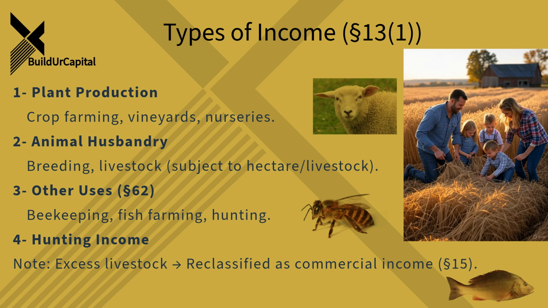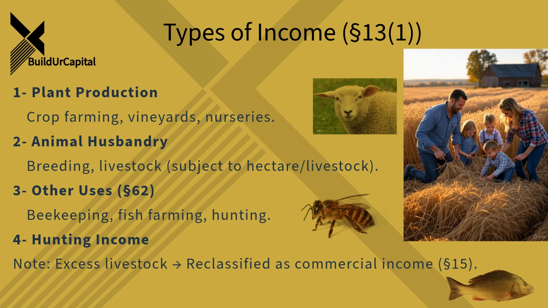What else counts as agriculture and forestry income? There's also income from other related uses. This is covered in Section 13 and also Section 62 of the Tax Act. Like what? Things like inland fishing, managing fish ponds, or fish farming, beekeeping. And transhumance, that's moving livestock seasonally, and even seed breeding. Plus, income specifically from hunting is also listed under Section 13, so it covers quite a range, all tied to the land and its resources.